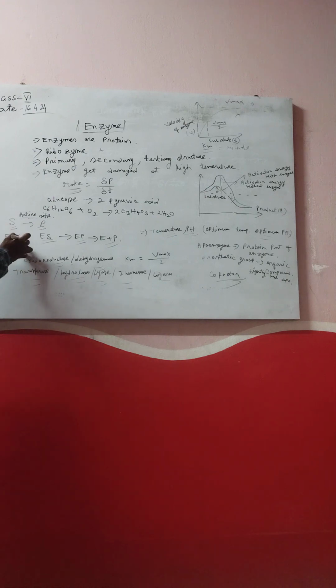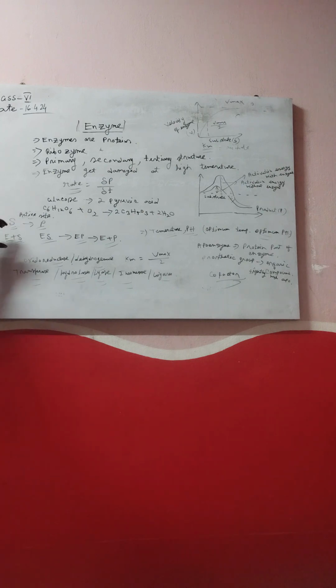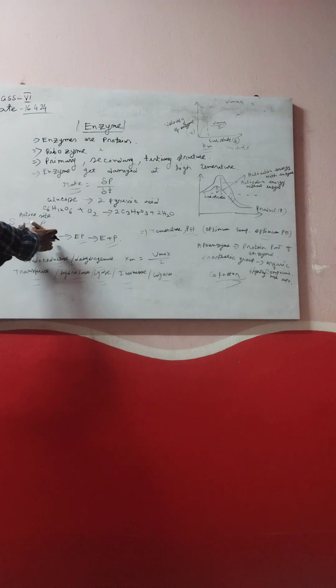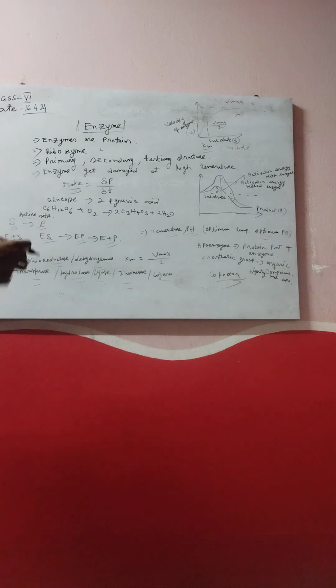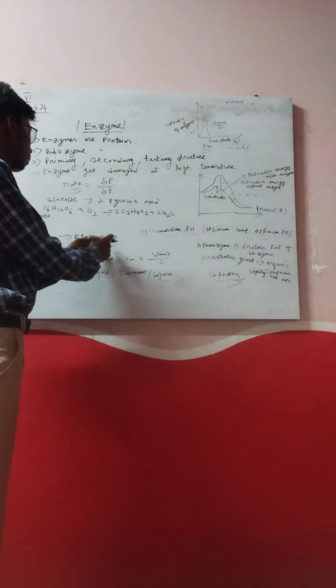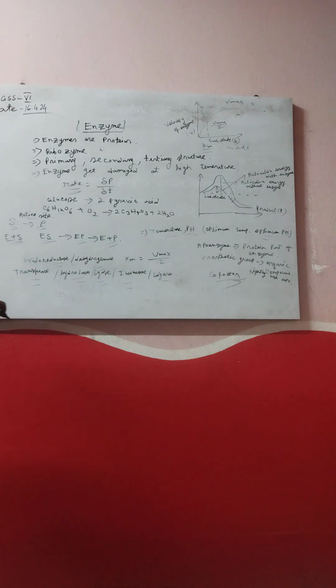Enzyme plus substrate: when the substrate binds with the active site of enzyme, it is converted into an ES complex. Then by the function of enzyme, ES is converted into EP, the enzyme and product. After that, enzyme and product dissociate.